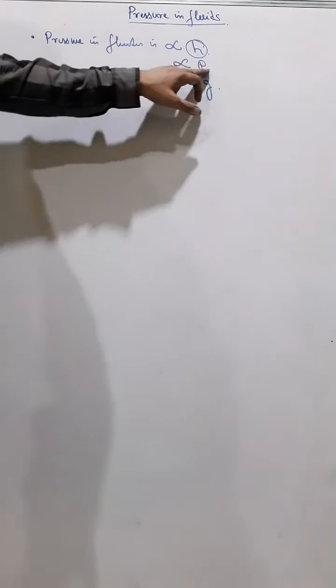Okay, so finally we can say that pressure in a fluid is directly proportional to the height or depth from the free surface, is directly proportional to the density of the liquid, and is directly proportional to the acceleration due to gravity. And due to this same reason, there are some consequences of this pressure in fluids.